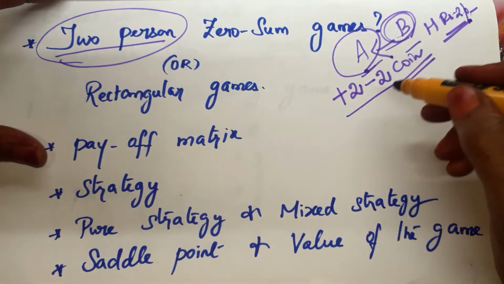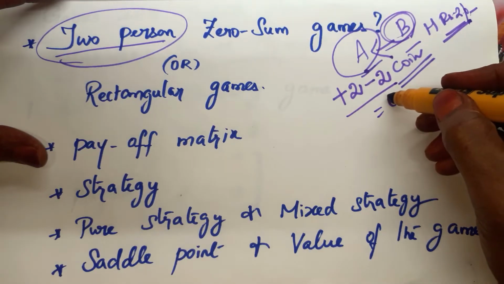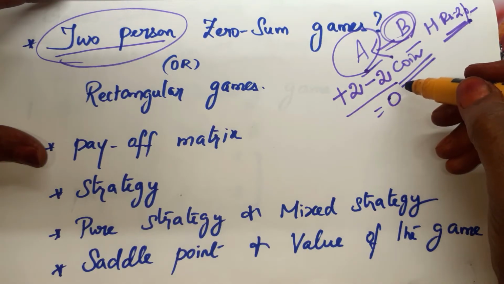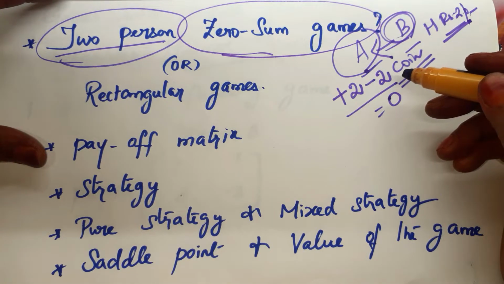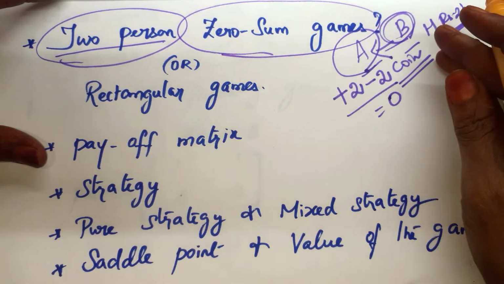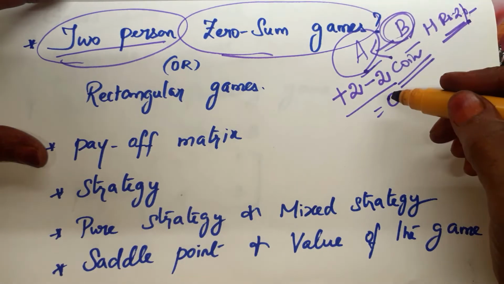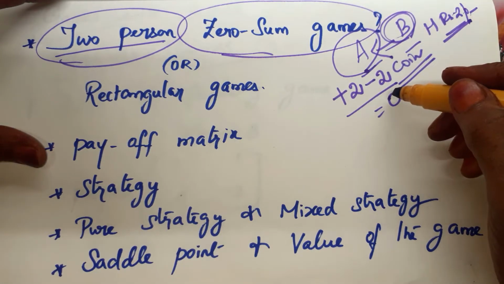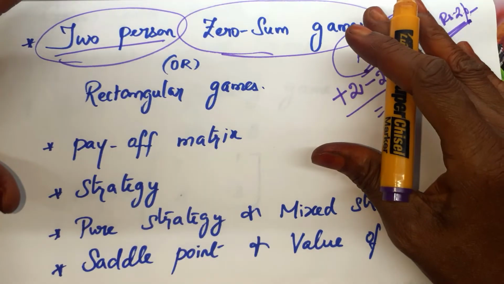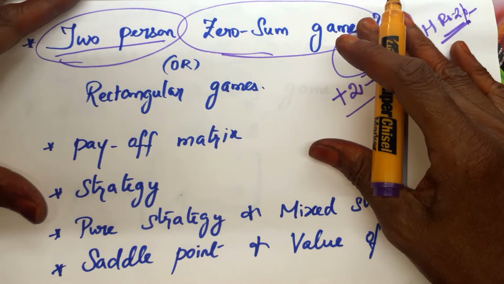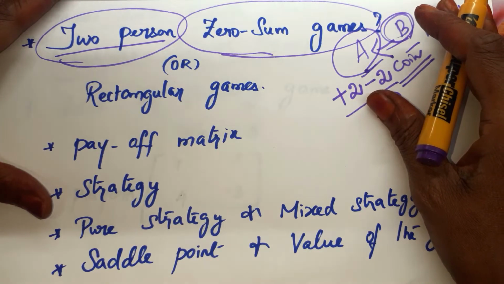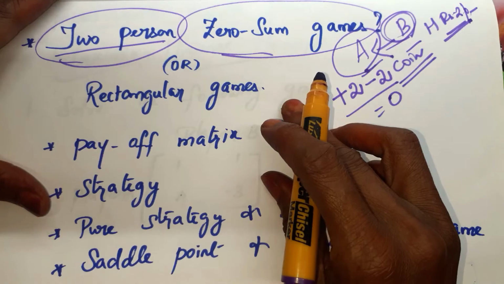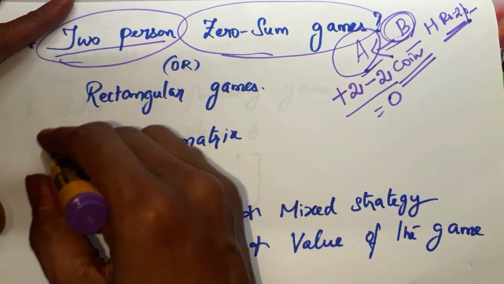When we add the total, we get 0. Such kinds of games are called zero-sum games. So when we add the winning and losing amounts, we have to get the total as 0. And if only two persons are involved in that game, such a game is called a two-person zero-sum game. It has another name, rectangular games. Is it clear?